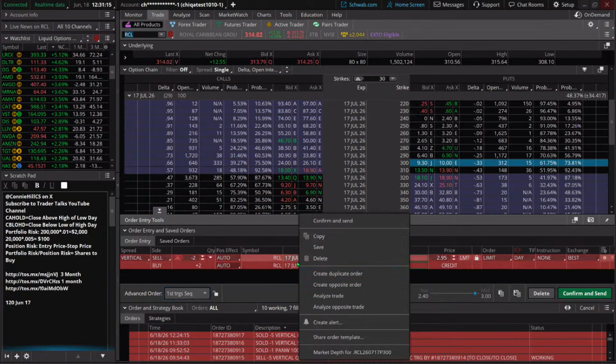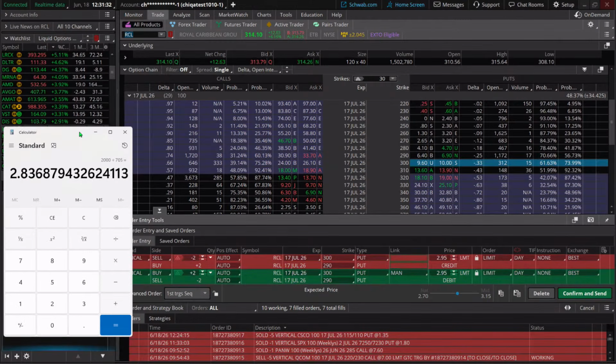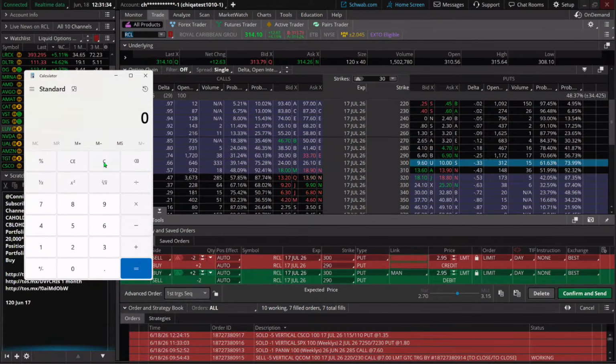And again, we are going to put in an opposite order, and we're going to put in a target to get out of this trade. Okay, and we're going to calculate it manually. We went with 70% last time. Some of you I know are 50% fans. Some of you are 60% fans and 80% fans. On this one, why don't we go with the 60%?